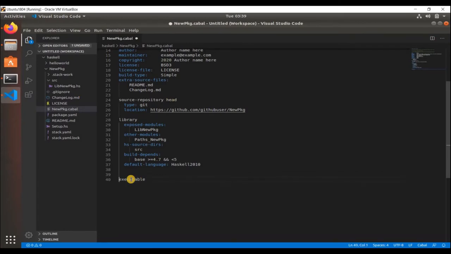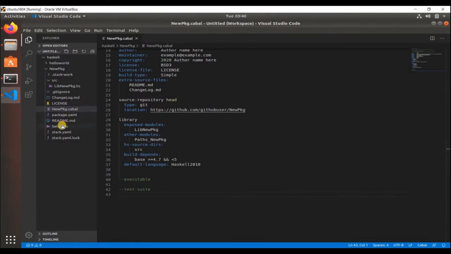So this part is something that you need to remove. You also had something called test suites, right? This generally came with the default template that you created with stack. So with this default template, these executable and test suite also came, so you would need to remove them.